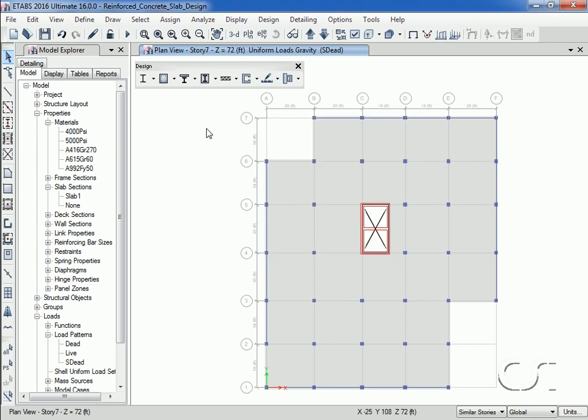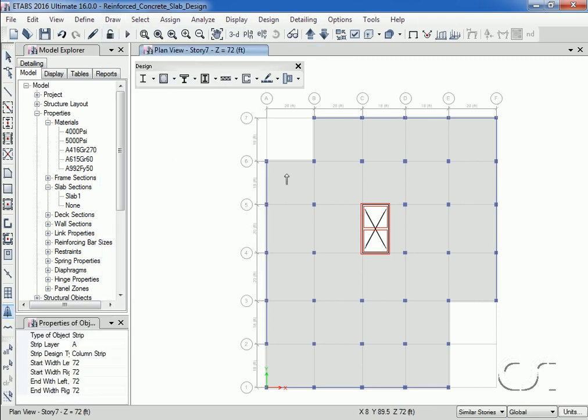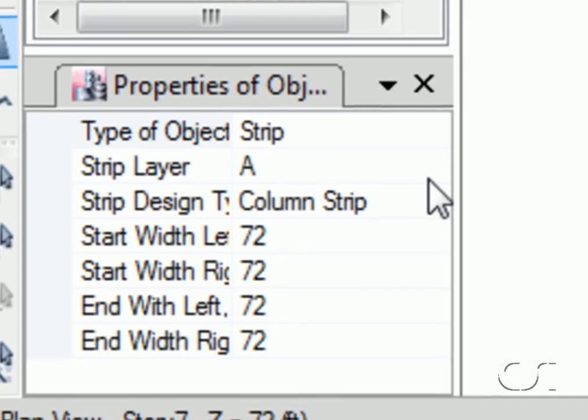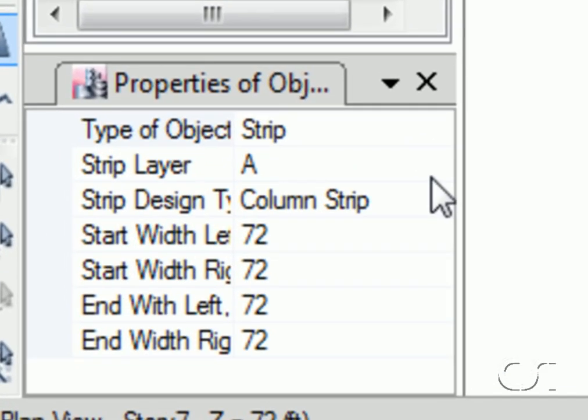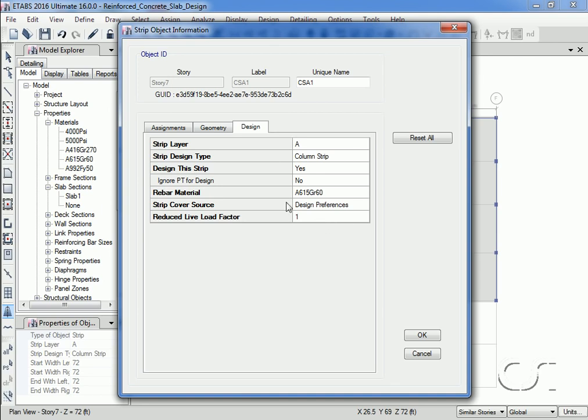To add the design strips, we may draw them like other line type objects. Including specifying values using a properties of object box and the ability to right-click on the strip, which brings up the strip object information form.